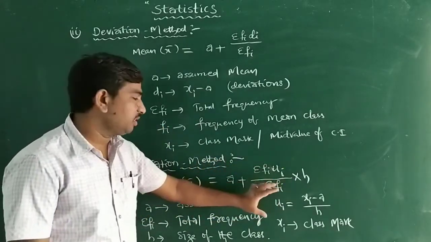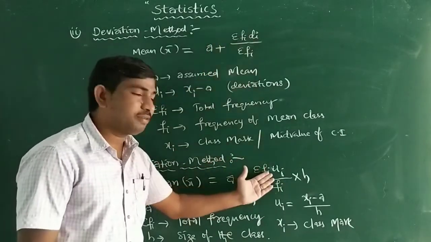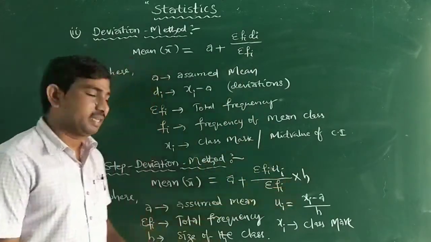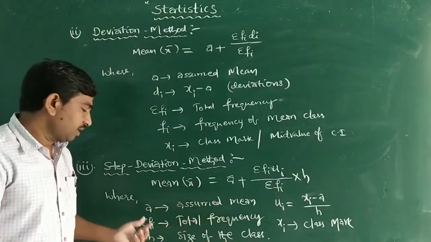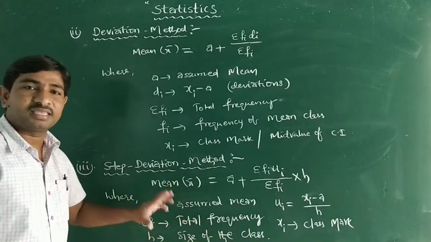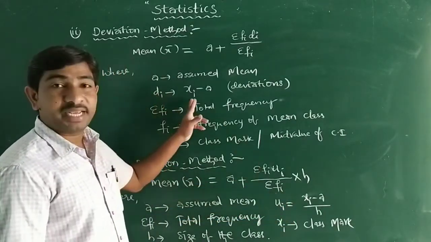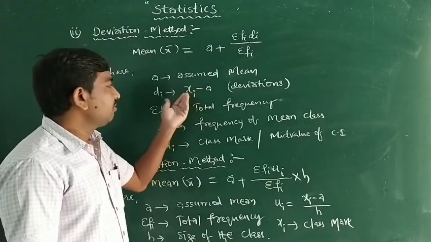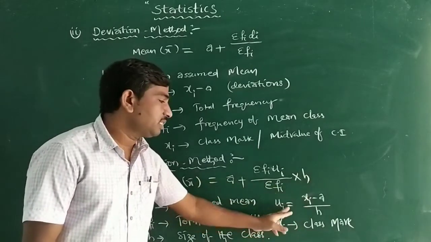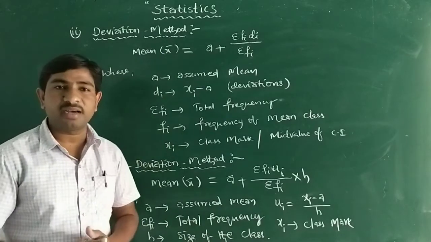So what is the difference between the deviation and step deviation methods? In the deviation method it is a plus summation fi di; here fi ui is there, and summation fi into h is there. So what is h here? Here a is the assumed mean, summation fi means total frequencies, and h is the size of the class interval, the height of the class interval also. Here di is equal to xi minus a only. Here we are dividing by h as well as multiplying by h. So ui is equal to xi minus a by h, where xi is the class mark or mid value of the class interval.